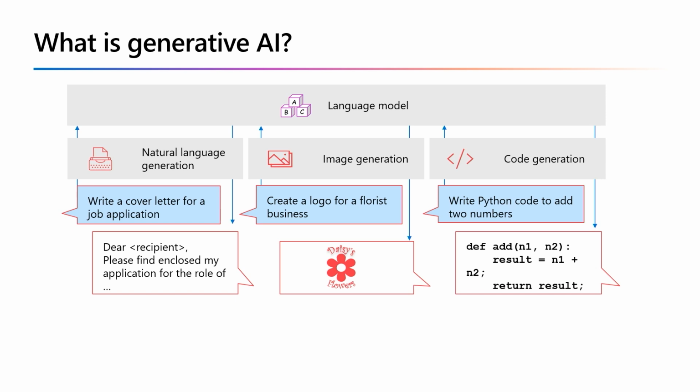Image generation. Some generative AI applications can interpret a natural language request and generate an appropriate image. For example, you might submit a request like, "Create an image of an elephant eating a plant-based burger," or "Create a logo for a florist business." Code generation. Some generative AI applications are designed to help software developers write code. For example, you could submit a request like, "Show me how to code a game of tic-tac-toe with Python," or "Write Python code to add 2 numbers together."